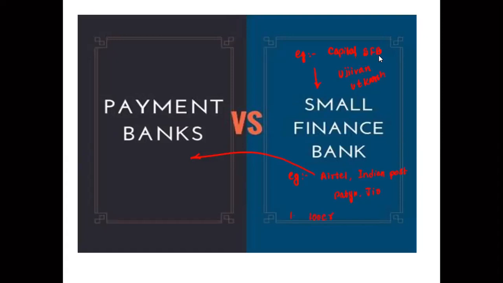100 crores as a capital. Okay, minimum capital. But here also the payment banks should have 100 crores as a minimum capital. Now, in the area where they can work, where they can penetrate, small finance banks have been given selection preferences, like for example Northeast and Central India, where universal bank penetration is very poor. But the payment banks can go anywhere in the country.